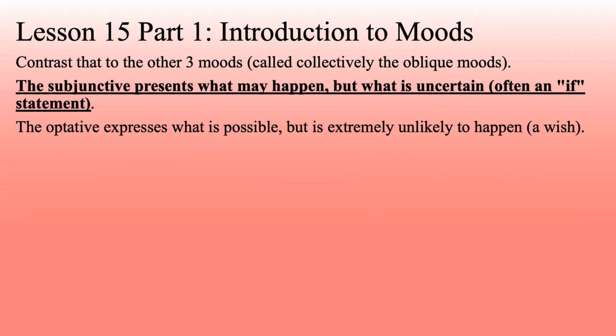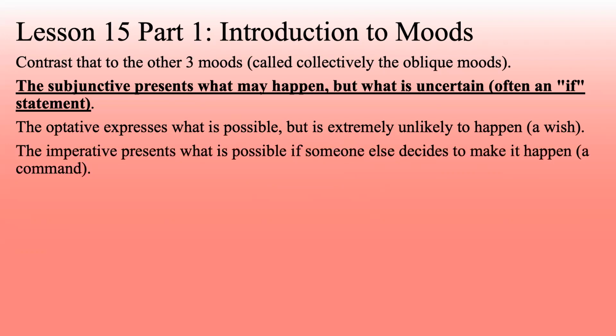But this here, the subjunctive, is something that may or may not happen in the future, or in the past even. The optative expresses what is possible, but what is extremely unlikely to happen, sort of like a wish that you think probably never will come to pass. The imperative presents what is possible if someone else decides to make it happen, a command.